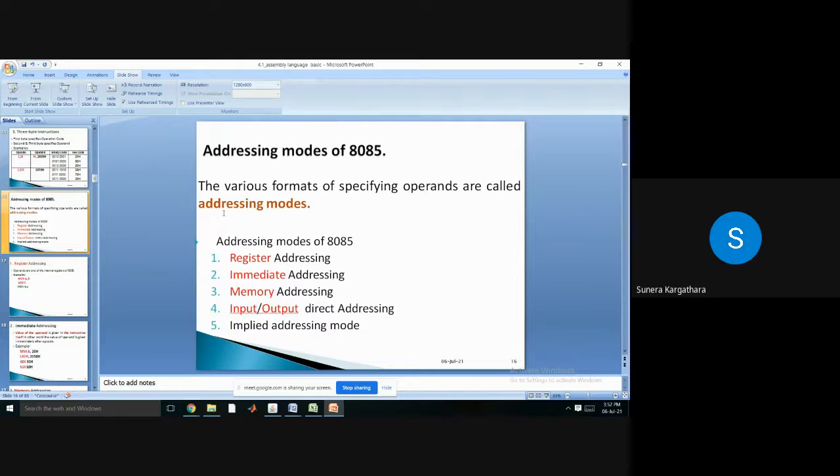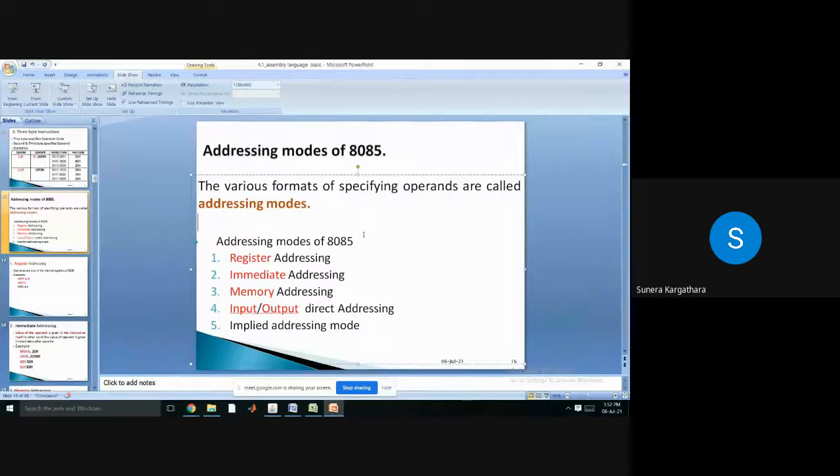Now as we discussed, in our instruction we have two parts, opcode and operand, right? So opcode से generally क्या होता है? Opcode specifies the operation that you want to perform. Let's say for example, if I write MOV A comma B, the transfer of data I want to do, so that will be specified by MOV opcode, right? What is A comma B? Operand. Yes or no?